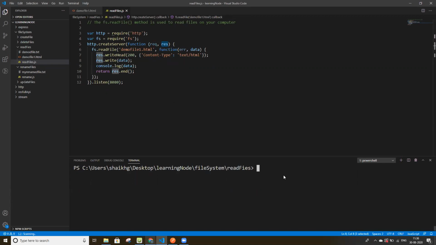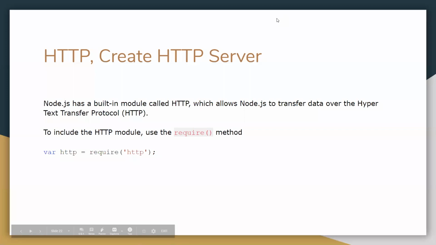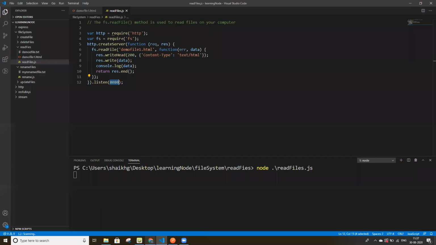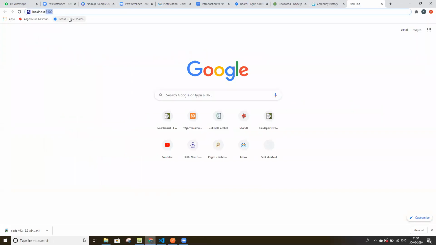So I'm trying to run this file with the help of node and the file name, readfile.js. It's running on port 8080. So we'll go to a browser, localhost 8080.